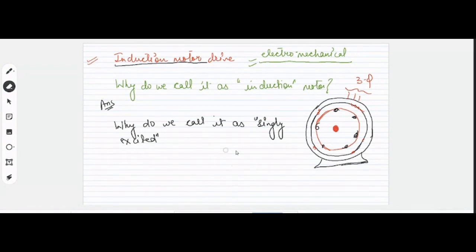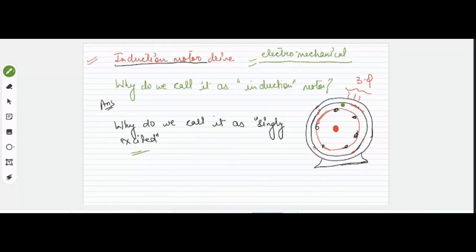In this motor, we are only energizing the stator winding through the supply, whereas the rotor is not being directly connected to any supply. We are not supplying electrical energy to this rotor winding, but this rotor winding receives the energy from the stator winding itself by means of induction. So that's why this motor is called singly excited, because we only excite the stator winding. We are only connecting the stator winding to the supply. Is this clear?